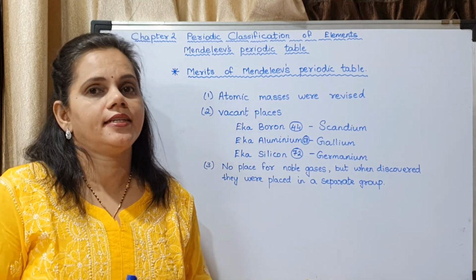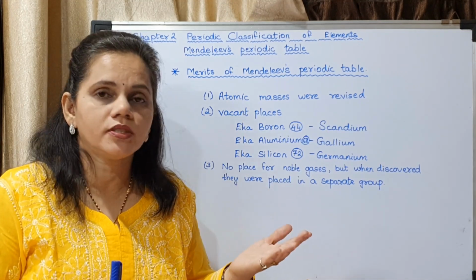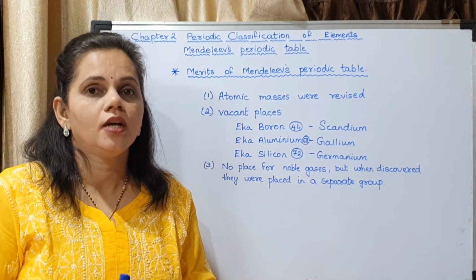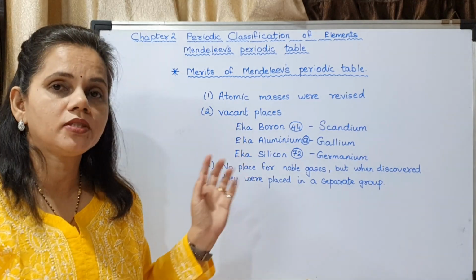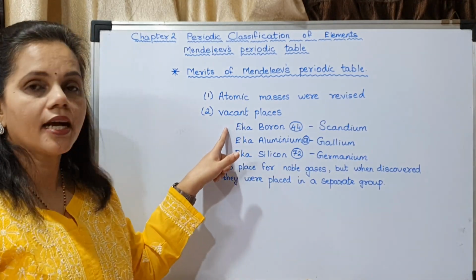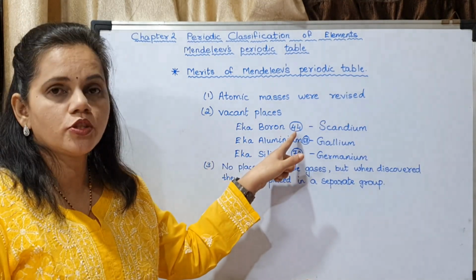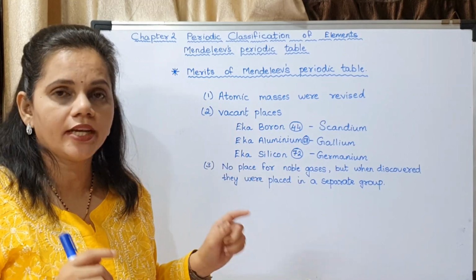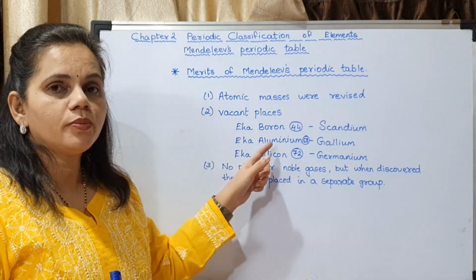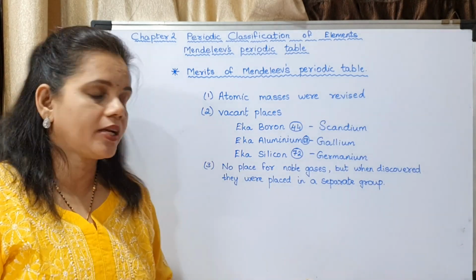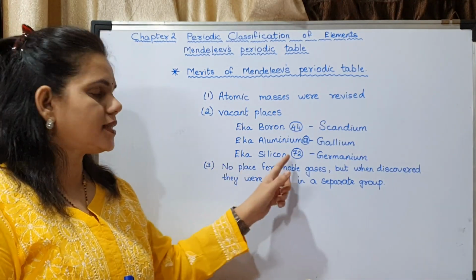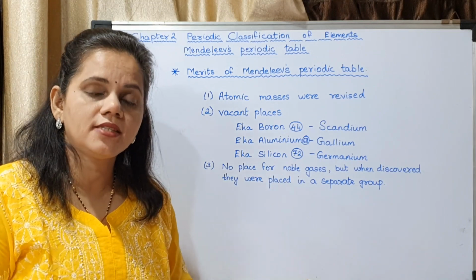He predicted that there might be some elements which were yet to be discovered. He gave them names also. He named them Ika boron, which was at position 44 in the periodic table, Ika aluminium, at position 68, and Ika silicon, at position 72.